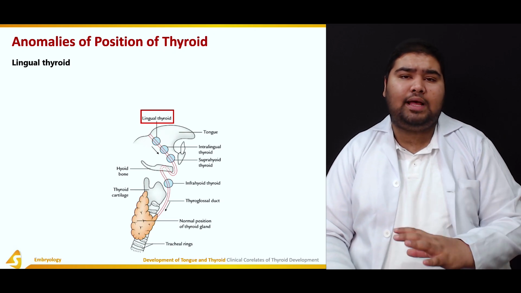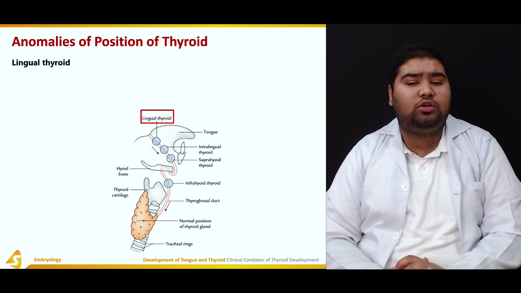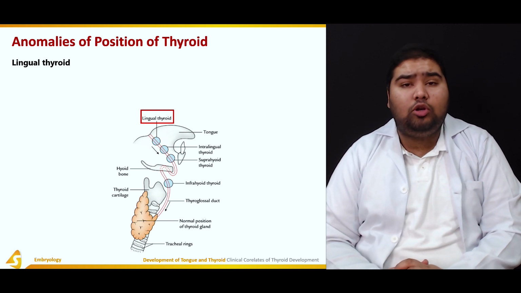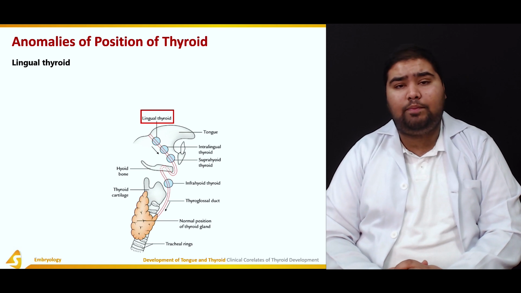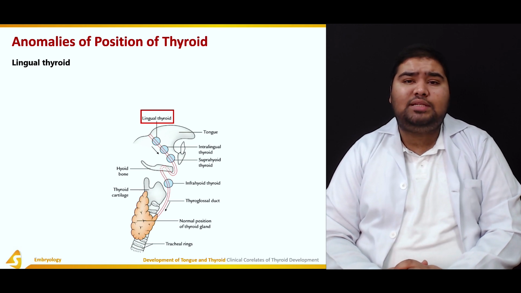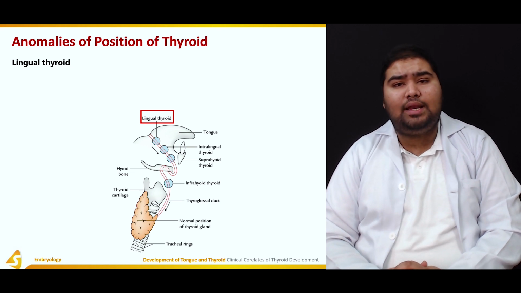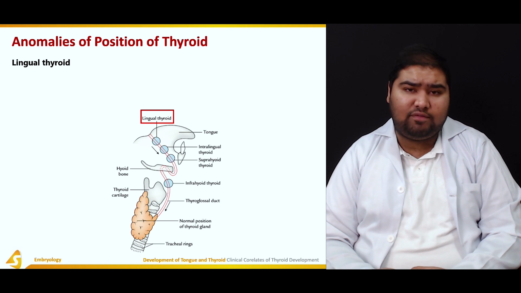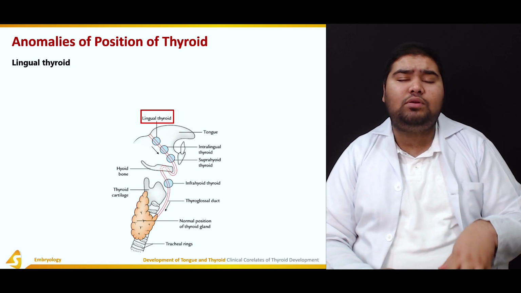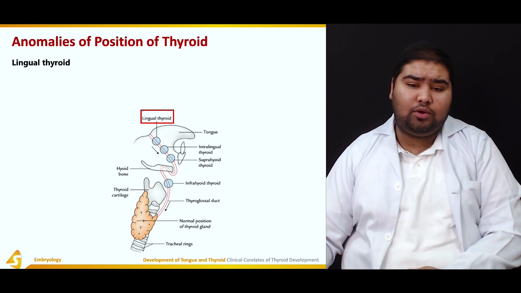So first of all, we can have lingual thyroid. This lies within the domain of anomalies of position of the thyroid. We've talked about this earlier. The thyroid gland develops from the thyroglossal duct, the thyroglossal duct developing from the endodermal outpouching of the primitive pharynx. Now this thyroglossal duct undergoes a tortuous course to come to lie in the neck and form the adult thyroid gland. However, if during its development it does not reach the neck and the thyroid tissue comes to lie within the lingual area, that is the developing tongue, this is known as a lingual thyroid.